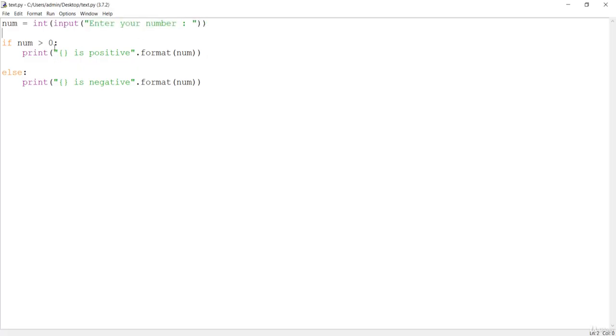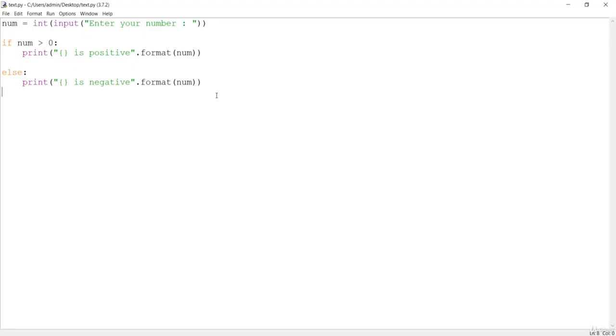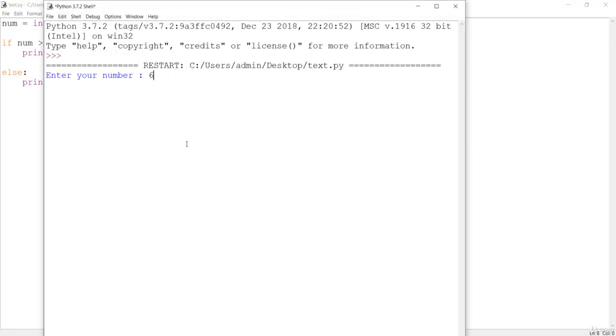So let's save this first, press F5. Now let's enter the number. Let's say negative 2. Let's hit enter, and negative 2 is negative. Obviously it is negative. So let's do one more time. Let's save this, press F5. Let's try 6, which is positive.